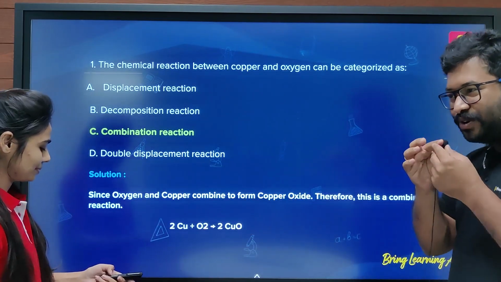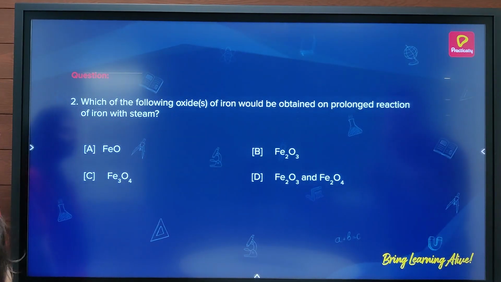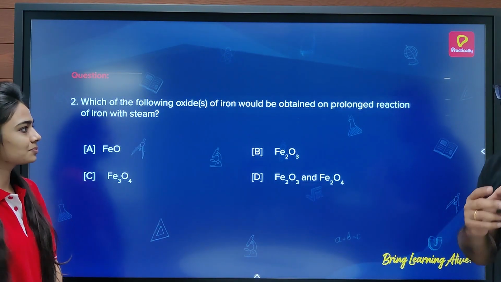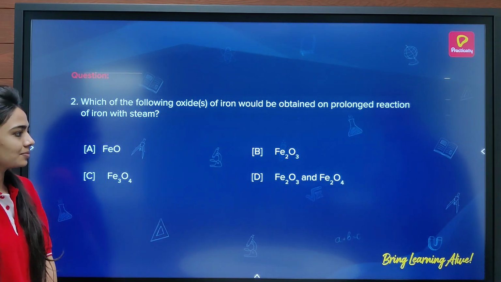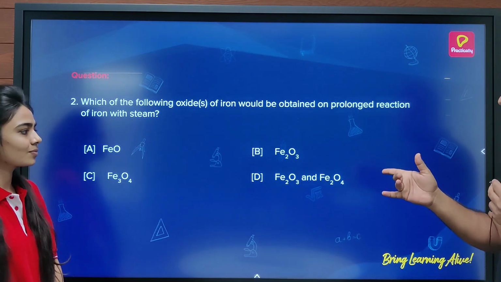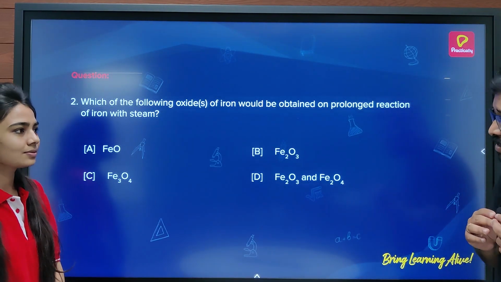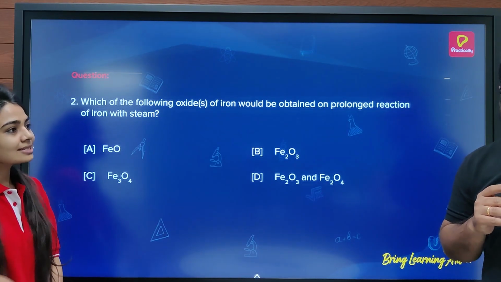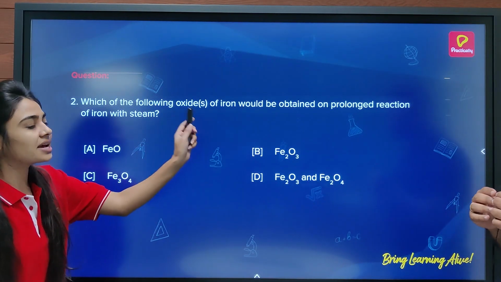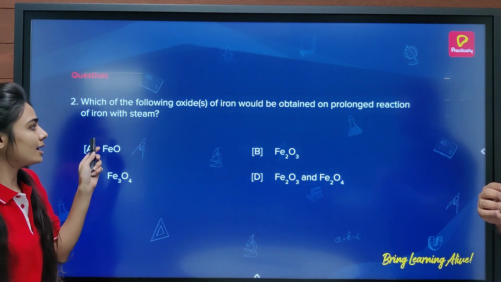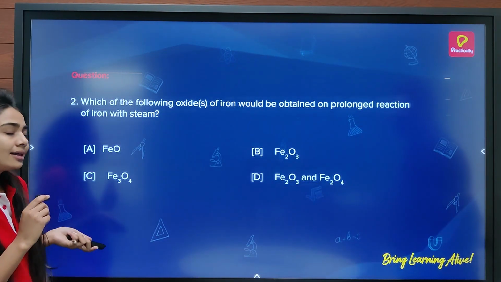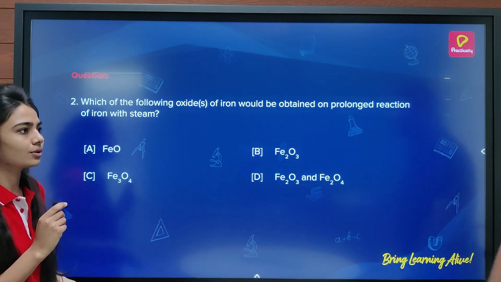Next question. Now let's move to the next question. Which of the following oxides of iron would be obtained on prolonged reaction of iron with steam? The options are FeO, Fe2O3, Fe3O4, and Fe2O3 and Fe2O4. What do you think is the answer? Sir, can I? Yeah, sure. The answer is Fe3O4 because it is reacting only with the steam. So there is water which is in the gaseous phase. So here I think the answer should be Fe3O4.